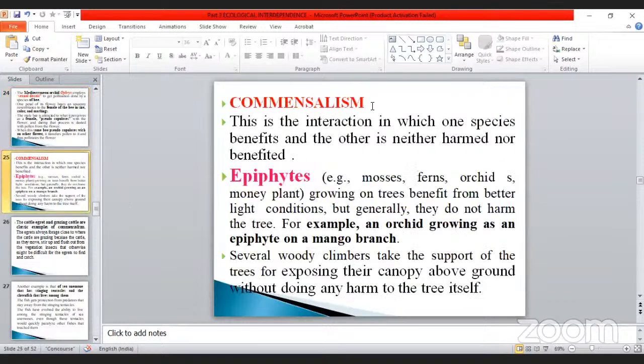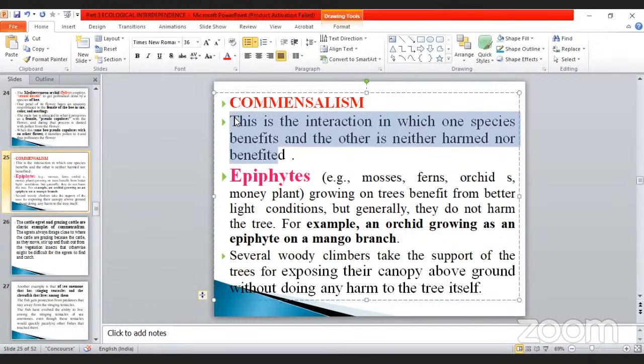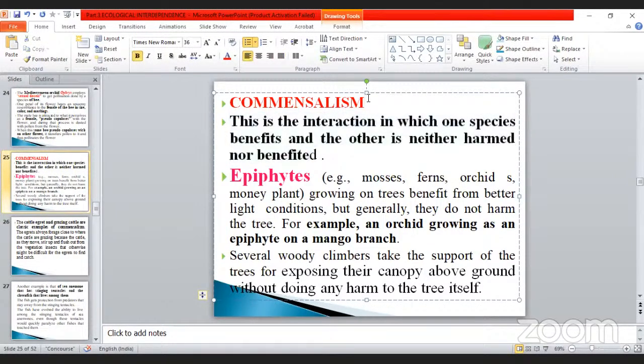Go to the next one, which is called commensalism. This is the interaction in which one species benefits and the other is neither harmed nor benefited. This is the main point of commensalism: plus and zero. See here, the epiphytes they have given. Epiphytes were already studied in plants. There is a small growth that occurs on its parts. Epiphytes, Vanda, Cuscuta, so many things have been given as examples: partial epiphytes, and also total parasite and partial parasite like that.